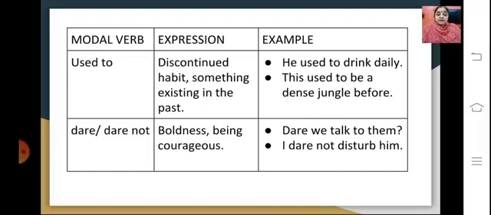Then we have dare or dare not. This expresses boldness or being courageous. So dare is a word which as such expresses some kind of a boldness. The example here is: dare we talk to them? So it is showing a boldness or some kind of a courageous action. I dare not disturb him. So in this regard, we use dare and dare not as a modal verb.